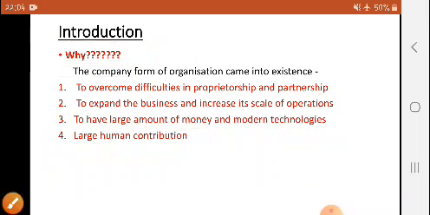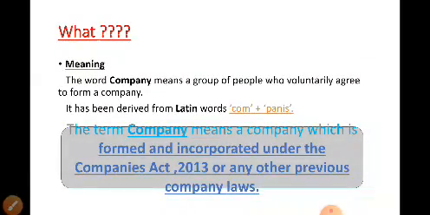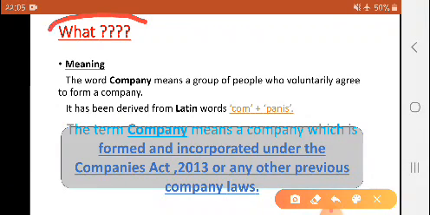Okay, now the next part is what does company mean? Now we have studied why the company form of organization is there. Now, what does company mean? The word company which we use in our day to day life, we all know the meaning of the word company. We say, like, I like his company, or I don't like her company.